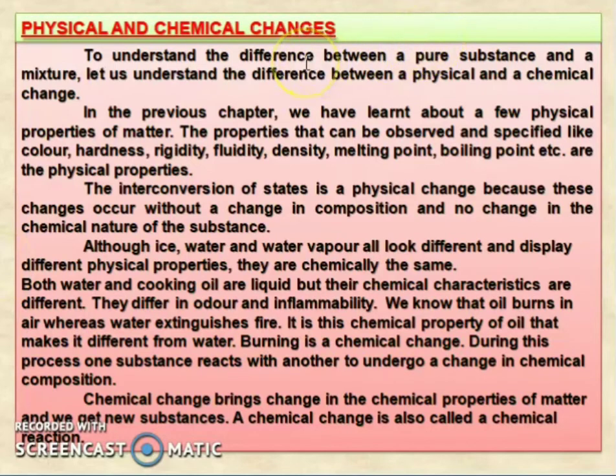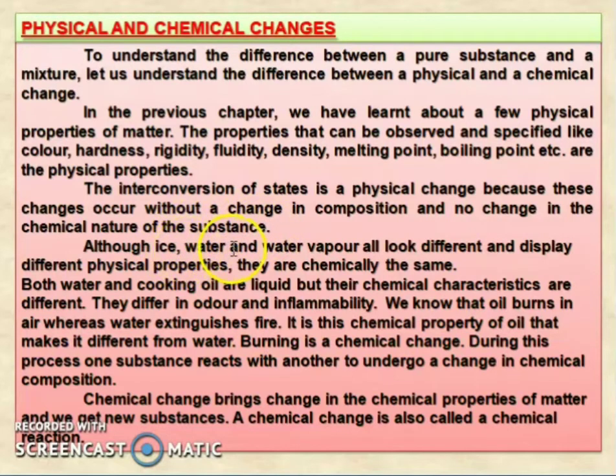Next, physical and chemical change. To understand the difference between a pure substance and mixtures, let us understand the difference between a physical and chemical change. In the previous chapter, we learnt about a few physical properties of matter. The properties that can be observed and specified, like color, hardness, rigidity, fluidity, density, melting point, boiling point, etc., are physical properties. The interconversion of state is a physical change, because this change occurs without change in composition and no change in the chemical nature of the substance.